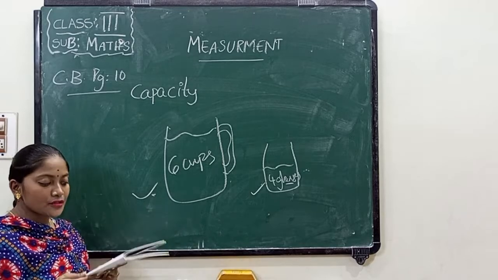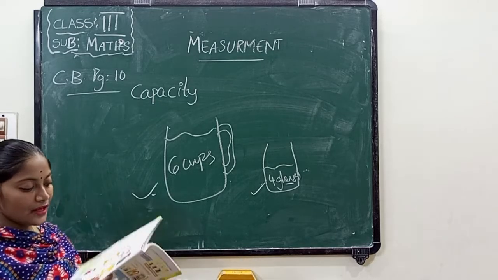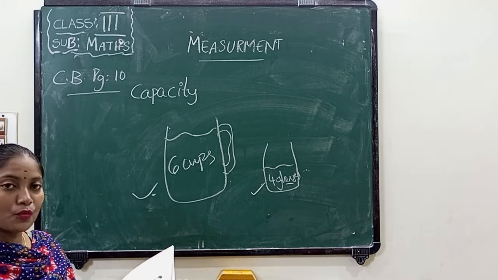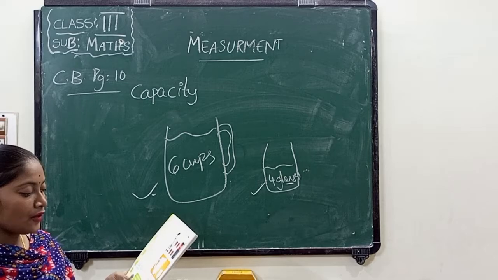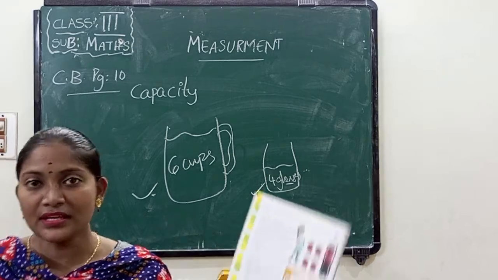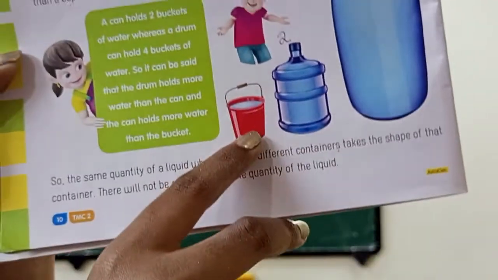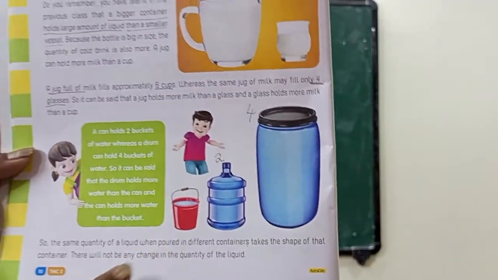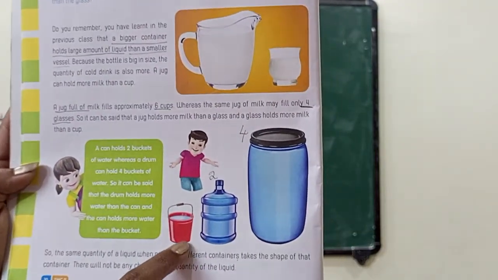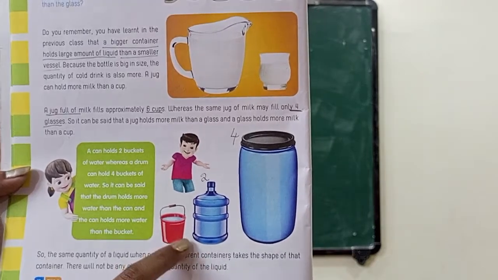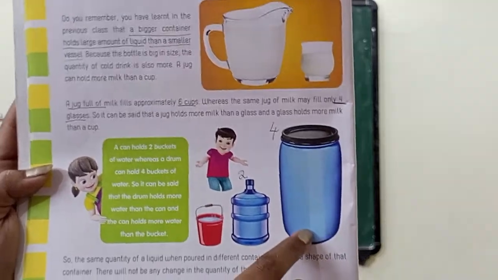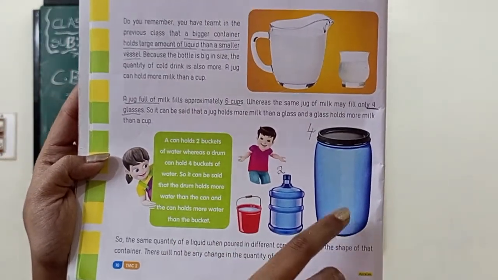Next one, a can holds 2 buckets of water, whereas a drum can hold 4 buckets of water. So it can be said that a drum holds more water than the can, and the can holds more water than the bucket. See here, this is a bucket, this is a can and this is a drum. A can holds 2 buckets of water. A drum can hold 4 buckets of water. Which one is the bigger one? This one is the bigger one.